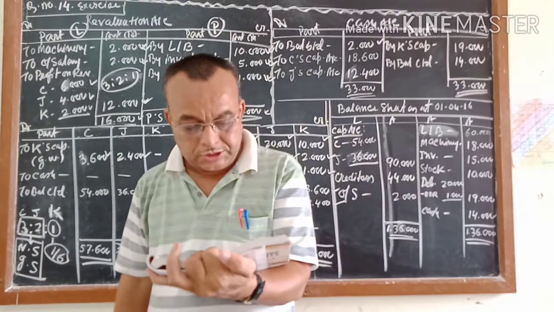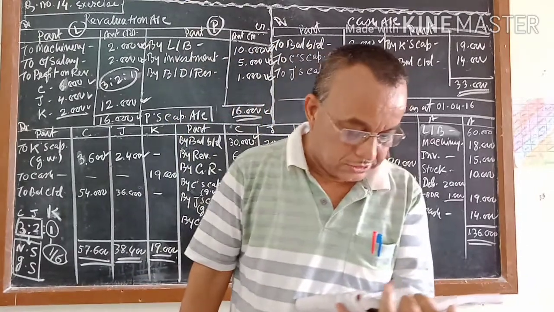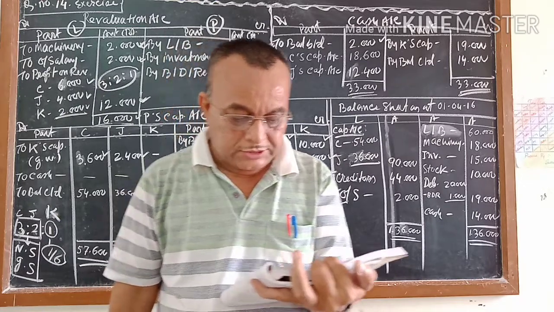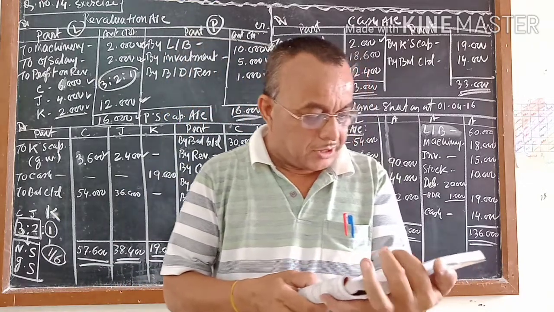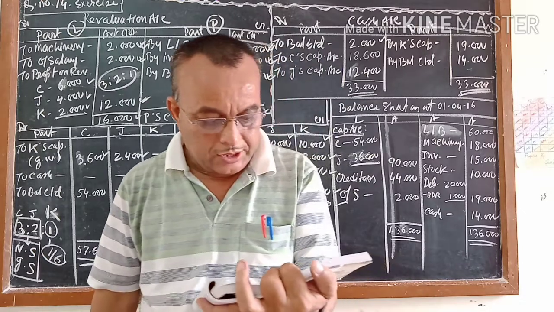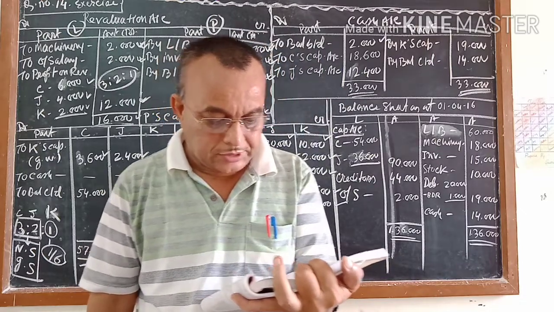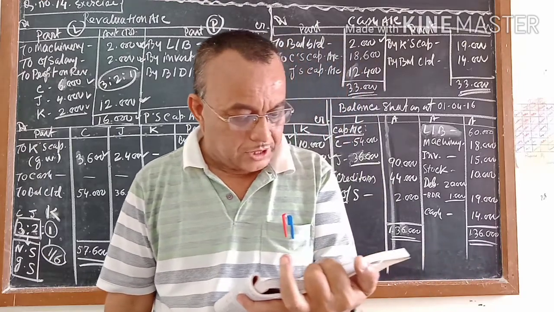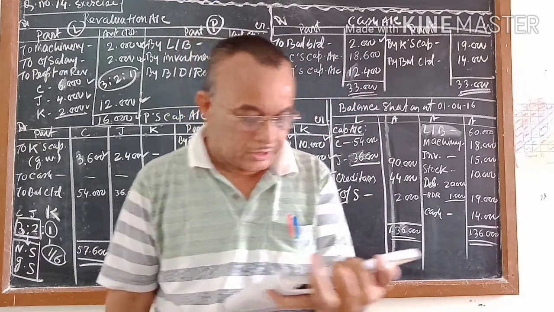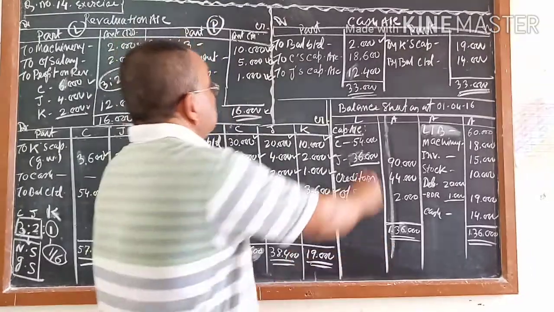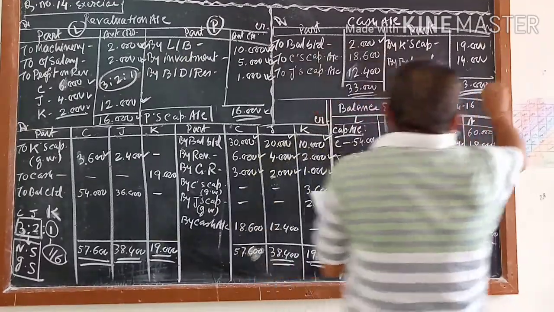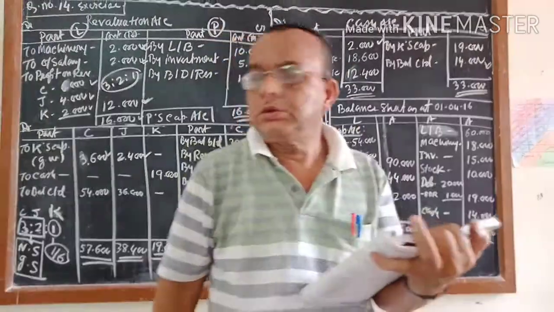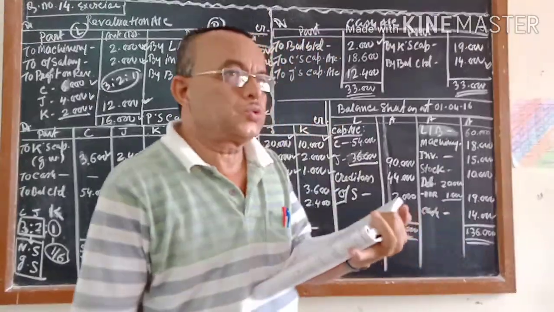The last one, the seventh, is the most important. The seventh says that Chirag and Jigar will bring the necessary amount in cash in such a manner that the amount due to K is paid in cash and the balance of cash may remain in the firm as 14,000 working capital. Now we see the opening balance of cash is 2 and the closing balance of cash is how much? 14. It is given in the question. Closing balance you should keep.